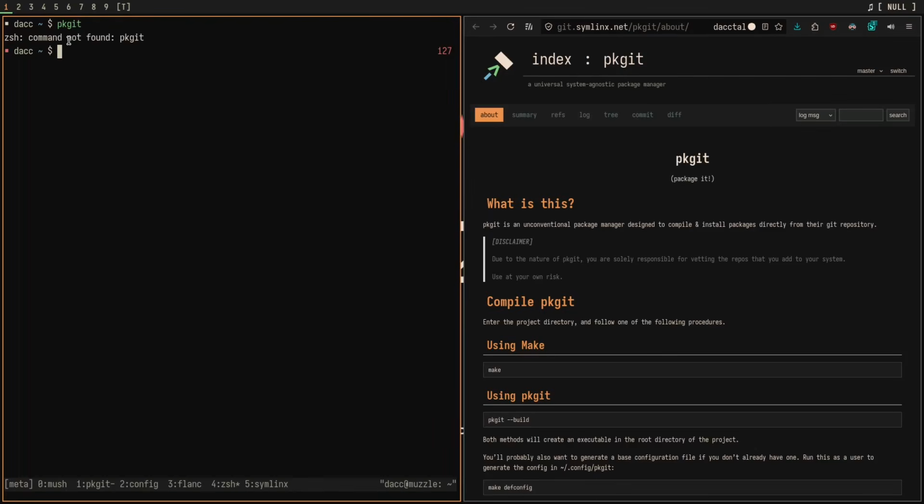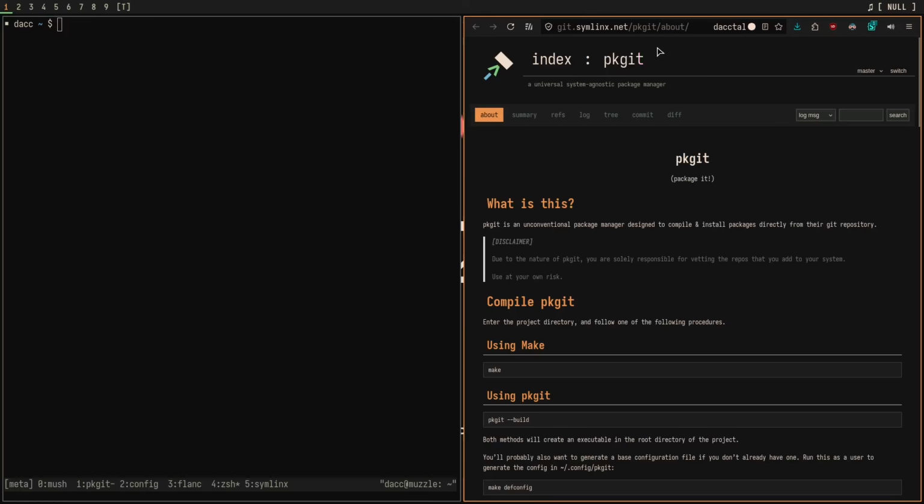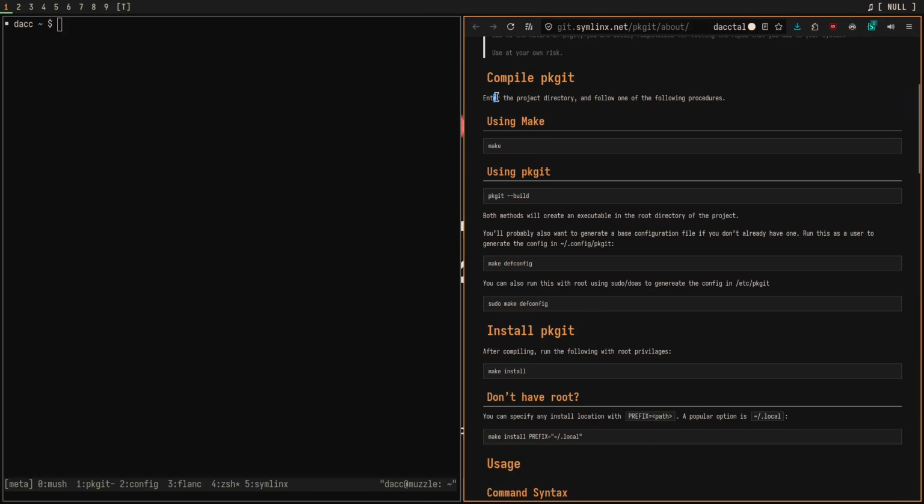Alright, I have completely uninstalled pkgit. It's no longer installed on my computer. So with that being said, how do you compile and install pkgit? Because without installing it, you're not able to use it, right? So in the README, in the About section of the pkgit repository, I will put this link in the description, you have the compile pkgit step.